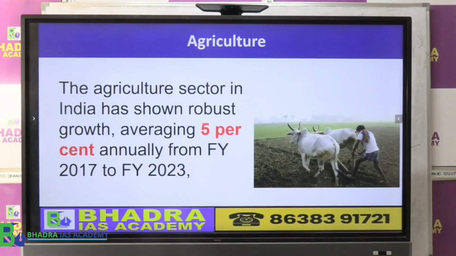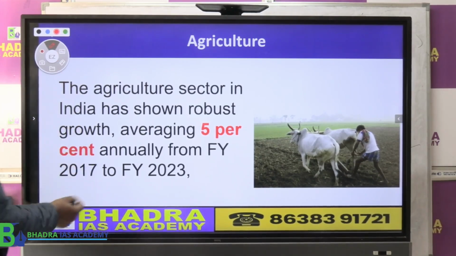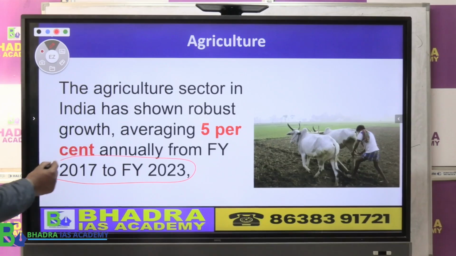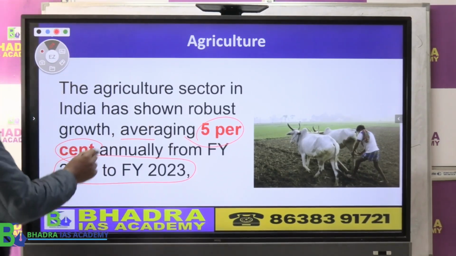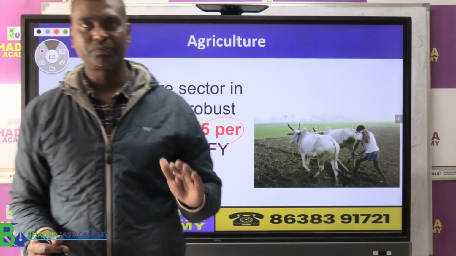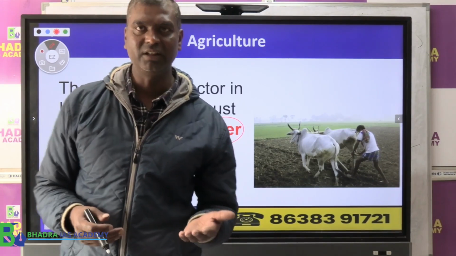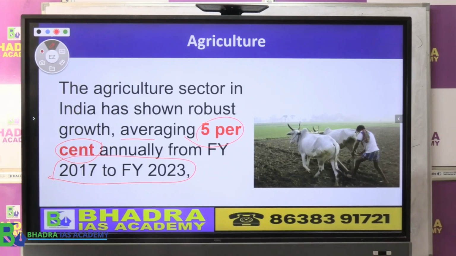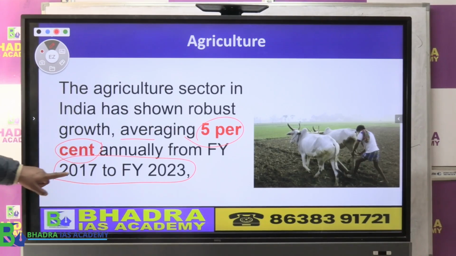Now if you look at here, the agricultural sector in India has also shown robust growth according to the economic survey. Why? Because in the last few years, if you see 2017 to 2023, agriculture's average growth has been 5%. That means what? It is not very low. Okay, if it had been say 2 or 3, then that would have been a serious concern. But here, though the productivity is low, still the growth rate is somewhere around 5%. That is from 2017 to 2023.